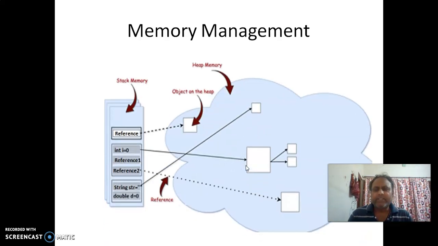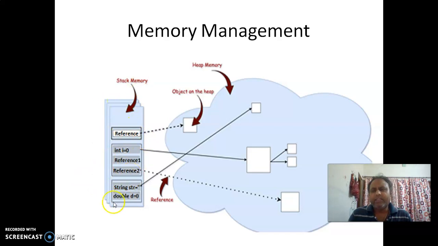Next, what happens in Java? In Java, we are having a memory which is called the heap. Inside the heap there are different objects which are created, and we are having different stacks of memory. Basically the program gets loaded into the RAM, and Java is having thread level memory.